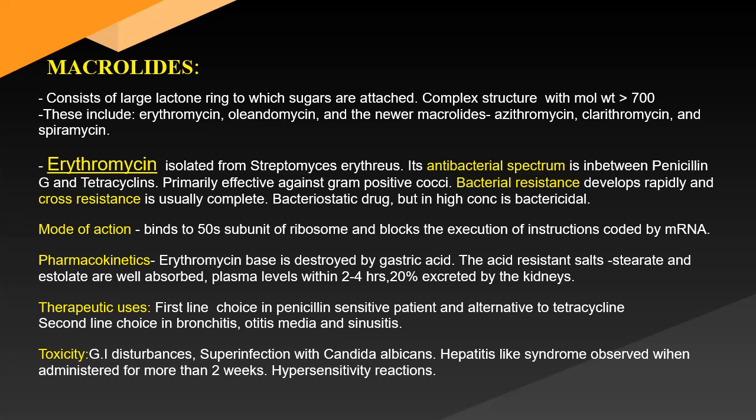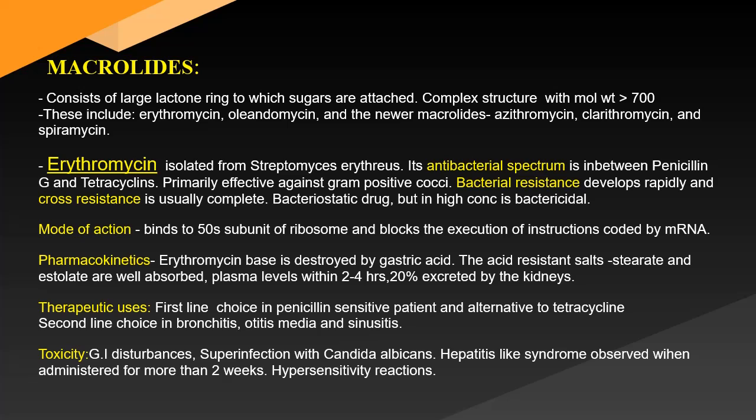First, talking about erythromycin. Erythromycin was isolated from Streptomyces erythraeus in 1952. This drug was widely used for several years for the treatment of many infections, but nowadays it is not used as much because of the development of bacterial resistance. Its antibacterial spectrum is in between that of penicillin G and tetracycline.